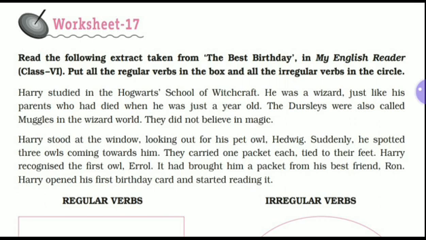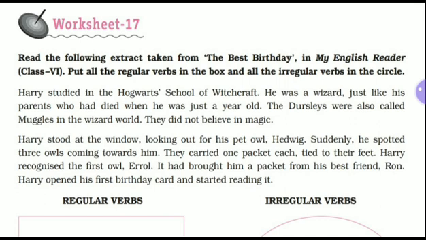Harry studied in the Hogwarts School of Witchcraft. He was a wizard, just like his parents, who had died when he was just a year old. The Dursleys were also called Muggles in the wizard world. They did not believe in magic. Harry stood at the window looking out for his pet owl, Hedwig.